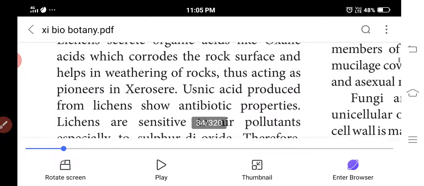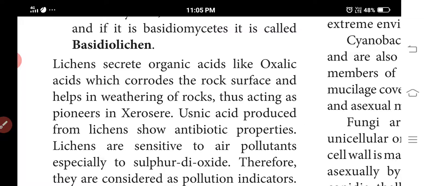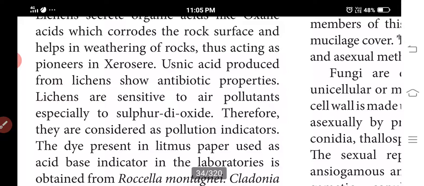So lichens are secreting oxalic acid. Oxalic acid causes weathering of the rocks, which tells the period the rocks come from. Next one is usnic acid, which has antibiotic properties. Next, lichens are indicators of air pollutants. The best example is sulfur dioxide.